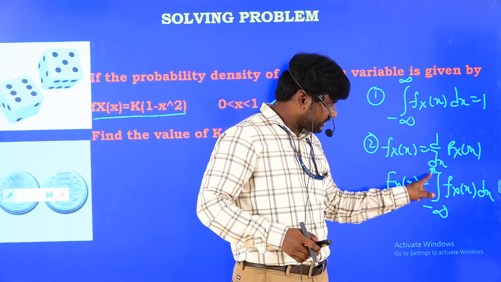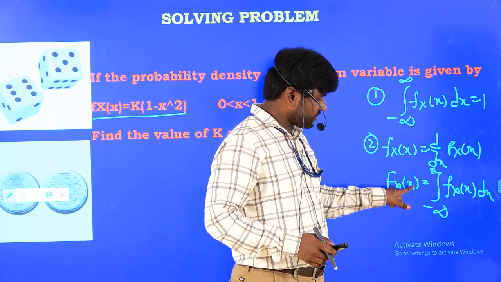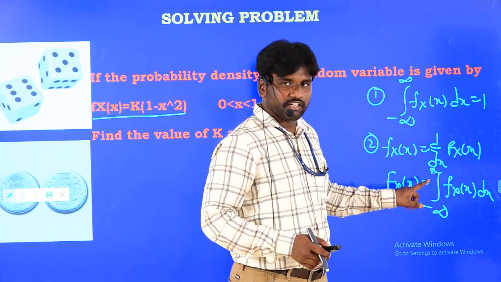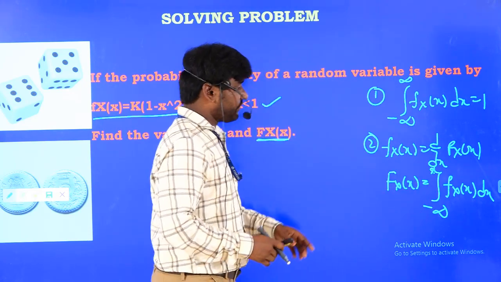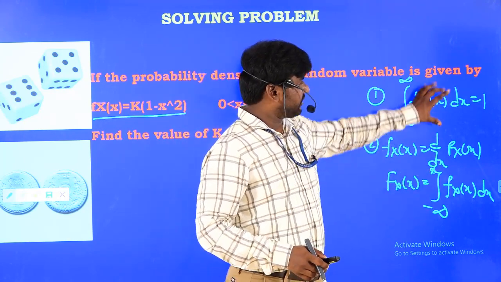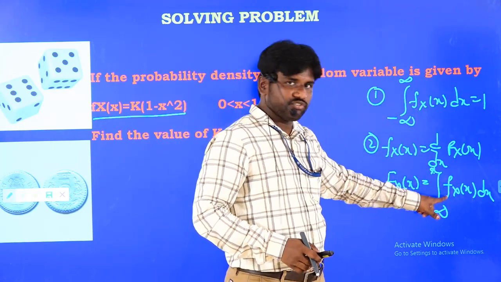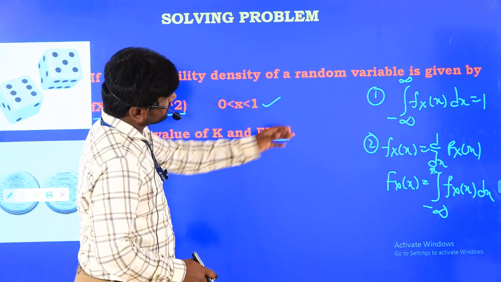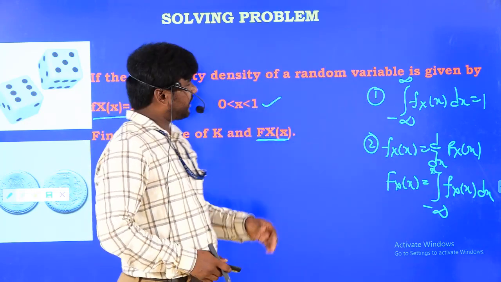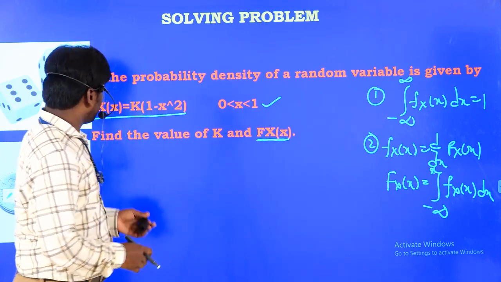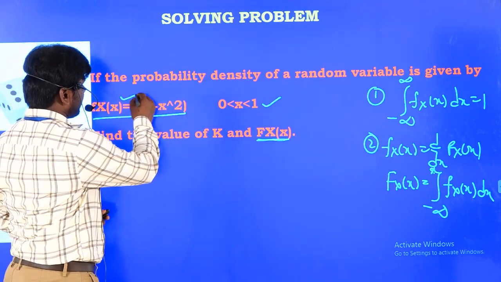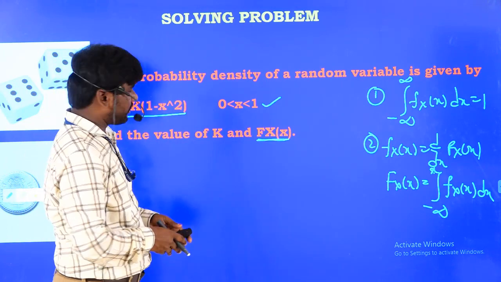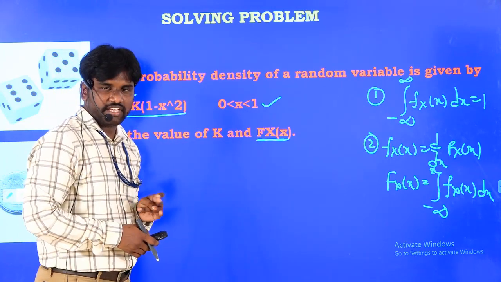So whenever you use the upper limit as x, the function values also come out in terms of x at the end. If you take minus infinity to infinity, it again becomes 1, so there is no use for that. So minus infinity to x only. Now by using these two formulas, I can solve this problem. Here f_X(x) is given with a range, but I should calculate the value of k.